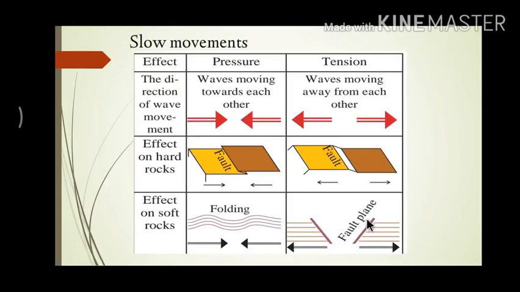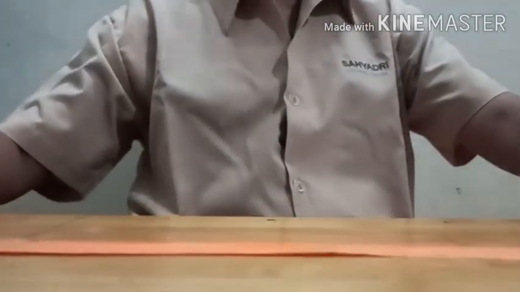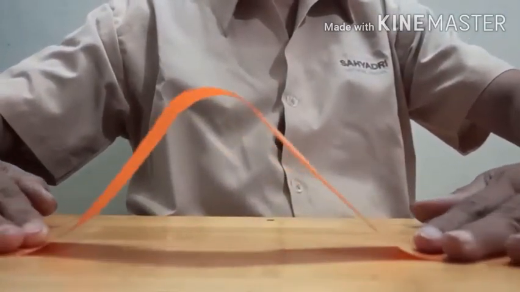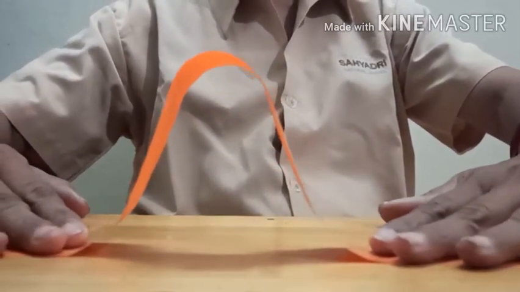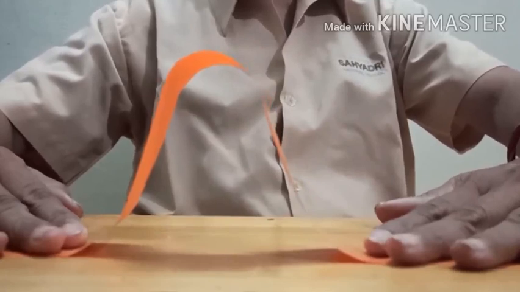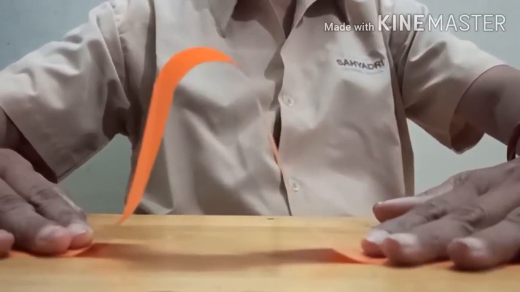Now let us see another experiment. Take a 30 centimeter long paper strip. Place your hands on both the ends of the strip. Move both the hands towards each other, giving pressure on the strip. Observe what happens to the strip. A fold is being formed as we see in figure B.